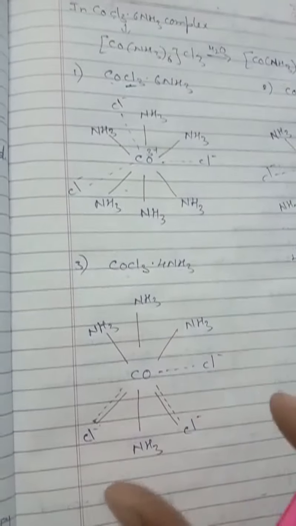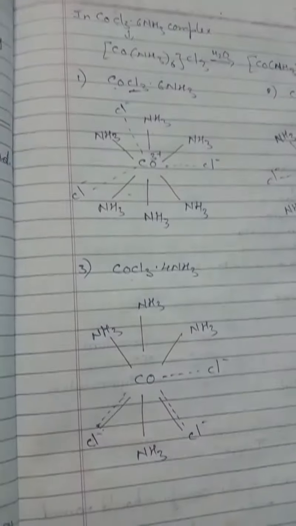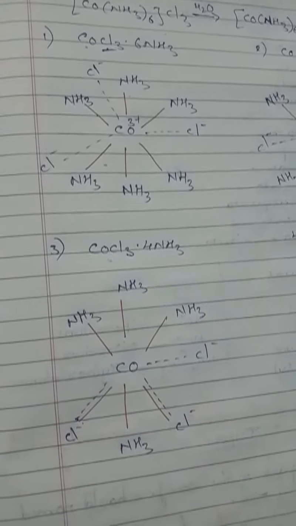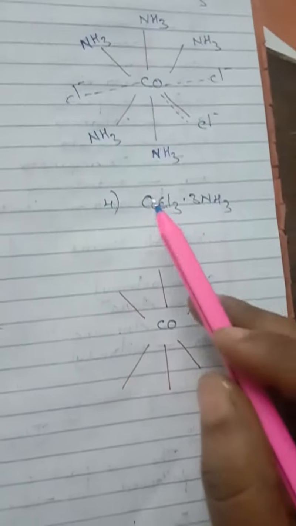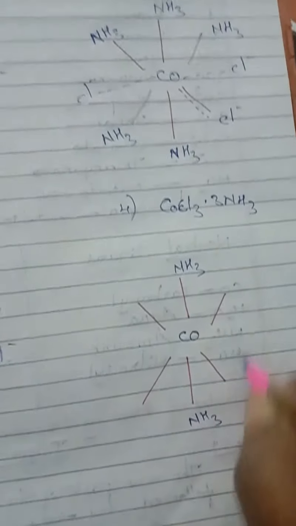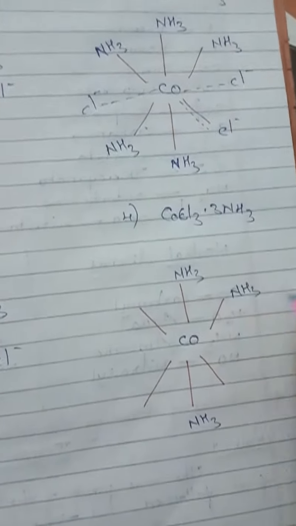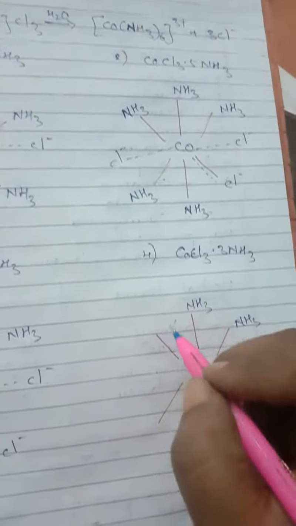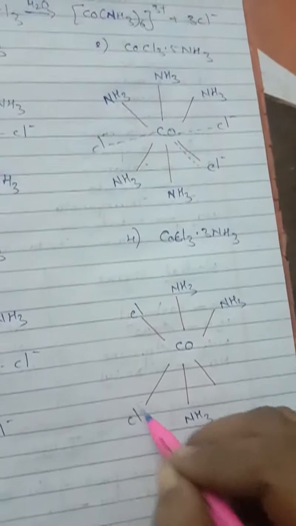So first we are going to learn only structures. After that, when dissolved in water, we are going to see how many chloride ions come out. Next one is CoCl3 3NH3. So how will the structure be? NH3, NH3, NH3, and 3 chlorines. Okay, 3 chlorines, you write like this.